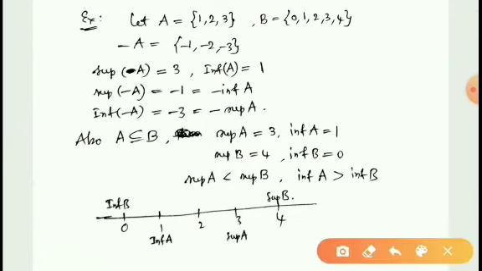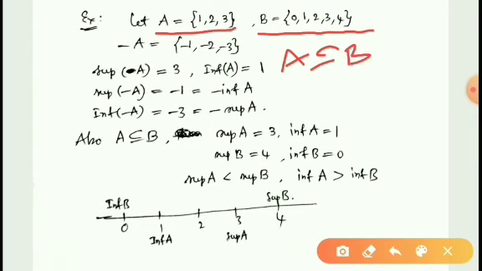For example, whenever A is equal to {1, 2, 3} and B is equal to {0, 1, 2, 3, 4}, here it is clear that A is a subset of B because all the elements of A are the elements of B. Here we can easily see that infimum A is equal to 1 and supremum A is equal to 3, and infimum B is equal to 0 and supremum B is equal to 4. From this we can easily conclude that supremum A is less than or equal to supremum B and infimum A is greater than infimum B. By this real line also we can easily understand.